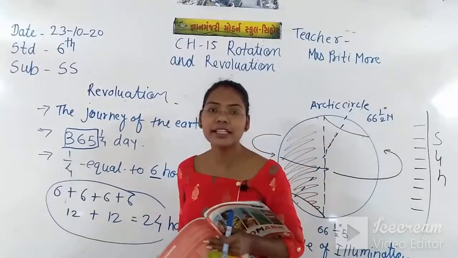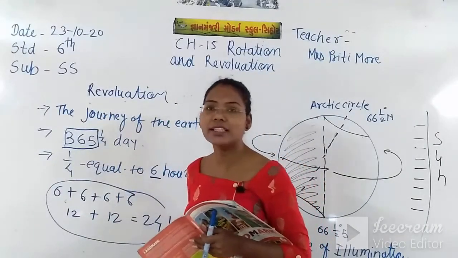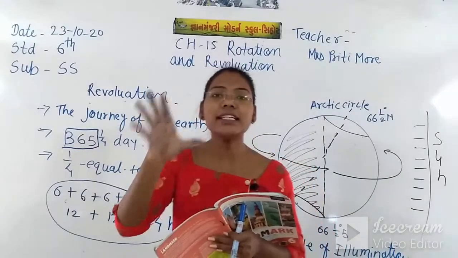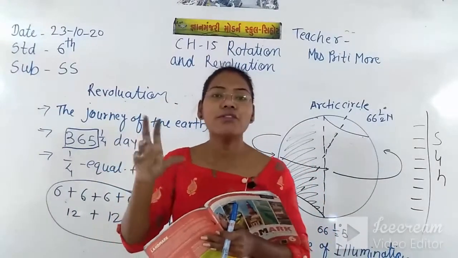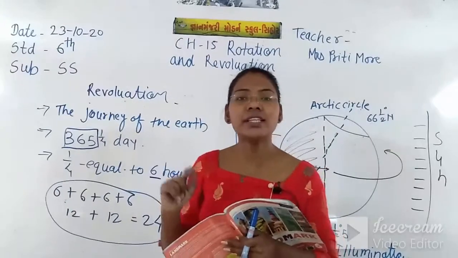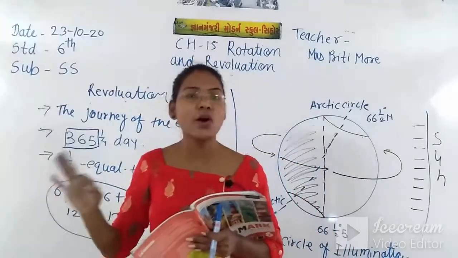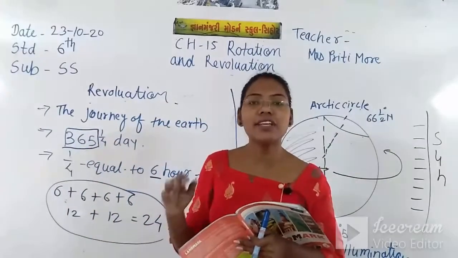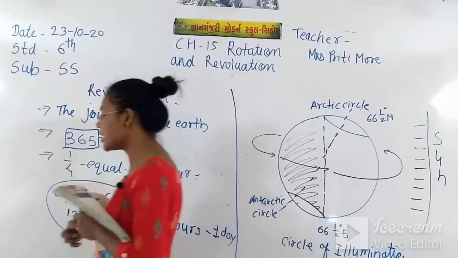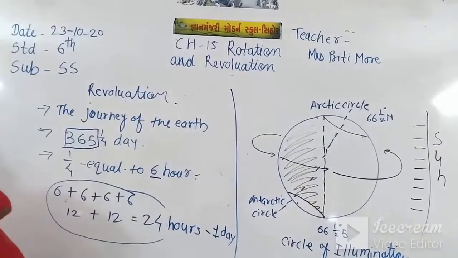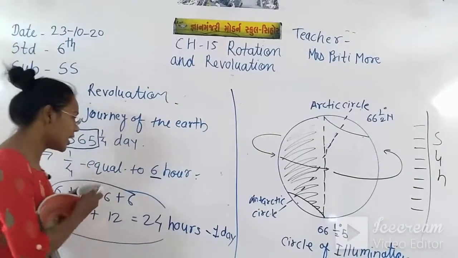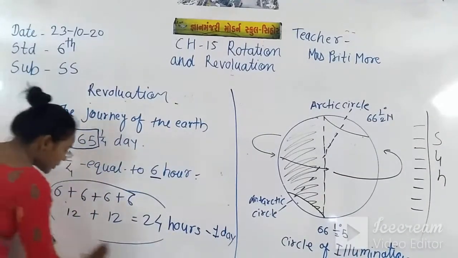When the year has 366 days, that year is called leap year.